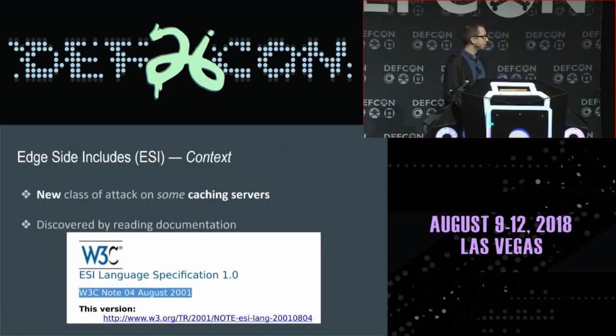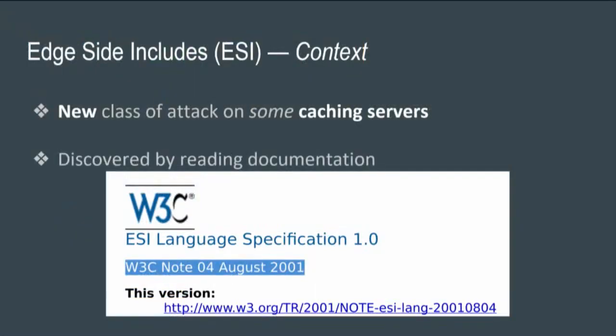class of attacks. Of course, it targets ESI-enabled caching servers, so it's not a widespread attack, unlike what James Kettle presented at Black Hat 2 days ago. So this is really targeting ESI engines. This was discovered by mistake, basically.